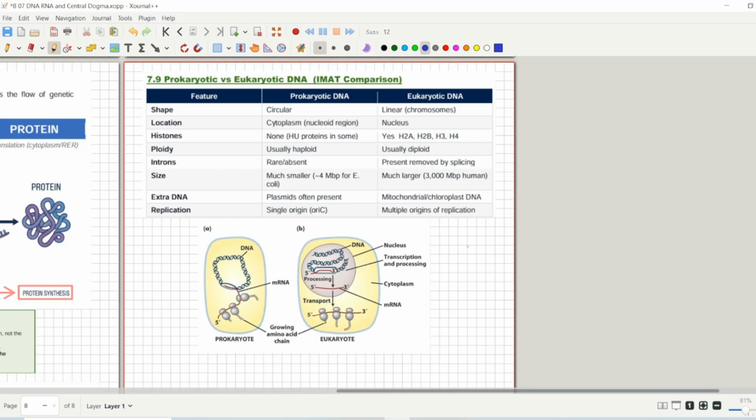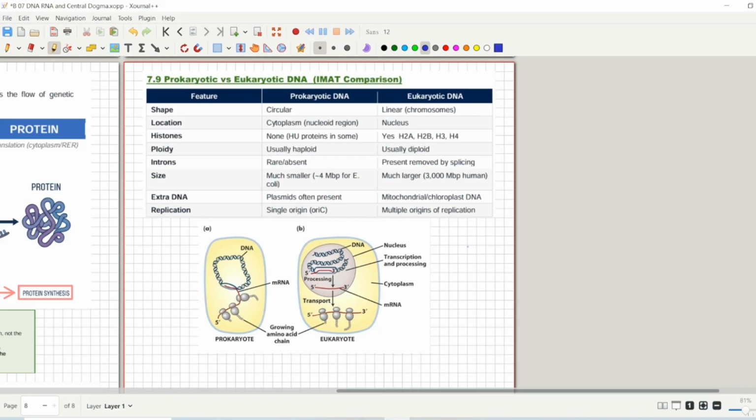If we talk about replication, in prokaryotic DNA the replication has only a single origin, that is called oriC, while eukaryotic DNA has multiple origins of replication. If you have any questions about introns, replication, ploidy, or histones, don't worry about it. We will discuss replication, introns, ploidy, and histones in detail in our future lectures. For now, just memorize these terms, memorize this table, take a screenshot of what is in front of you. We have done the basics of the introductory chapter, the things that we will study and the basics that you had to know.